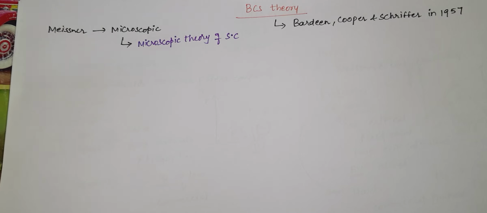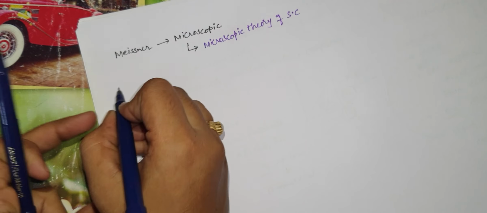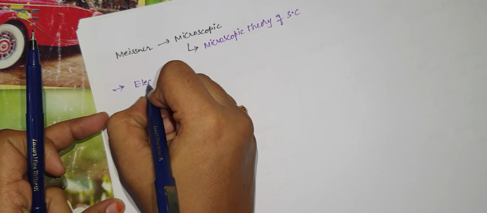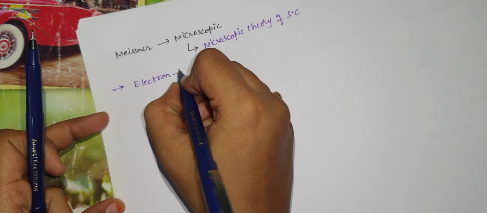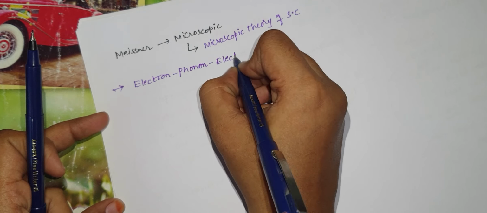And it can be explained with the help of two theories, or they are electron-phonon-electron interaction.